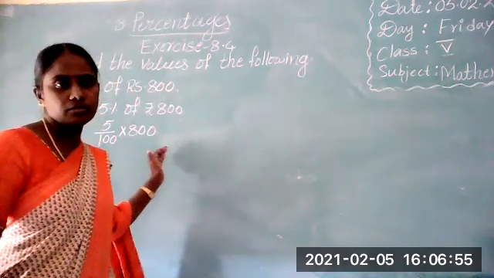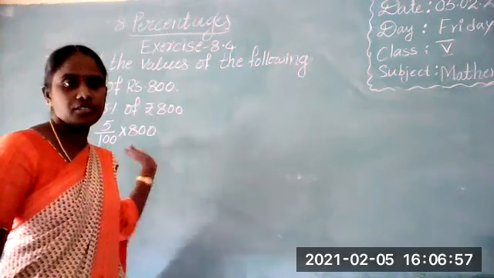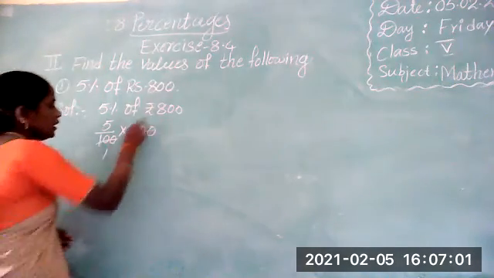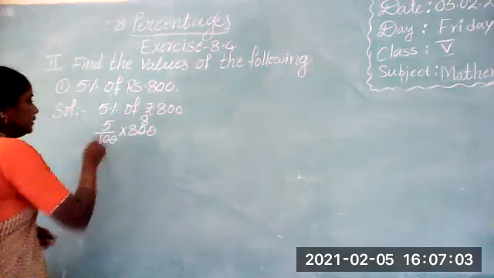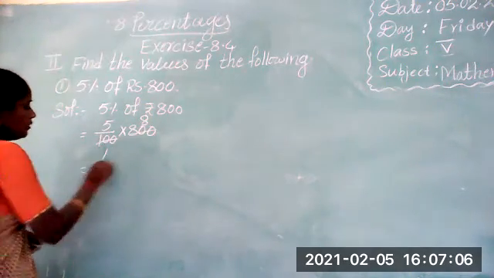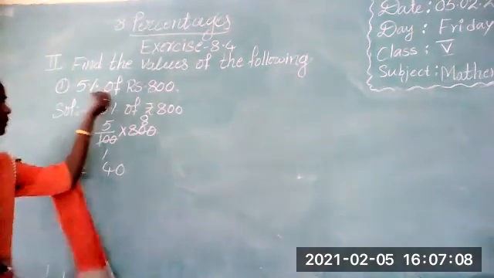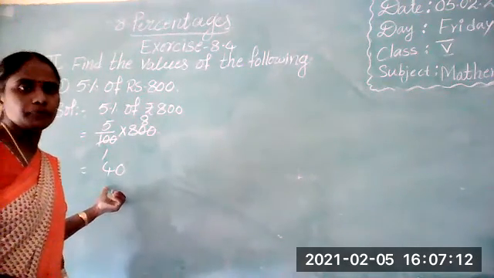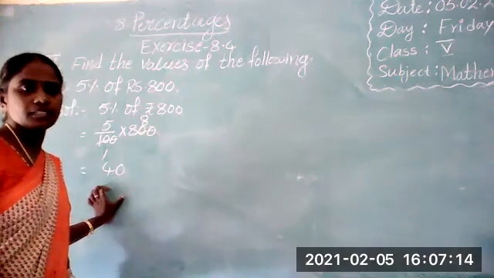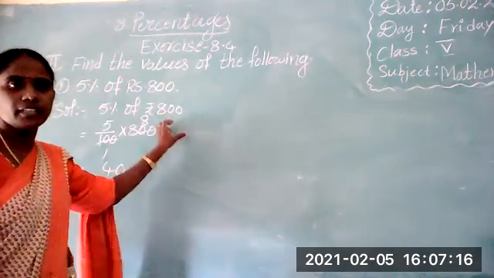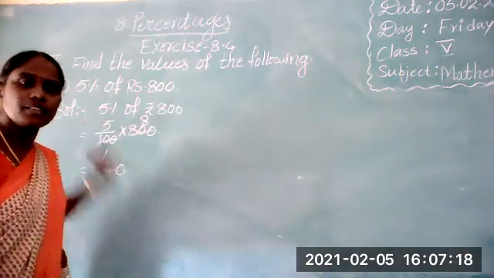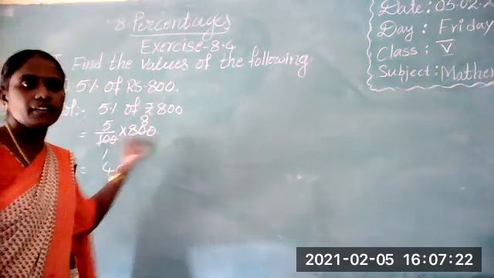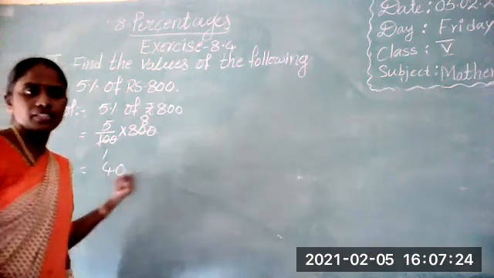We just have to change it to lowest terms or reduce the fraction. 100 ones are 100, 8 hundreds are 8, into 5. 8 fives are 40. So 5% of 800 is 40. Did you understand? First write 5% in fraction form, and next multiply by 800. After simplification we get the answer 40.